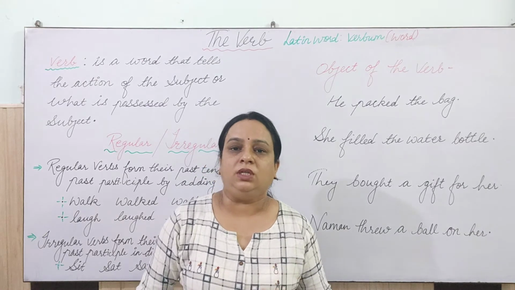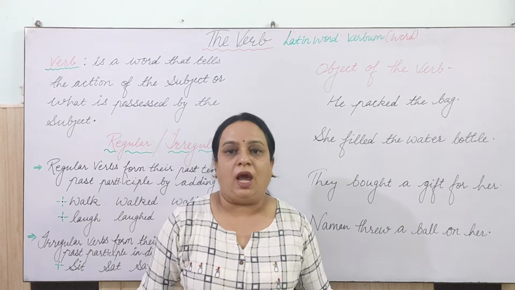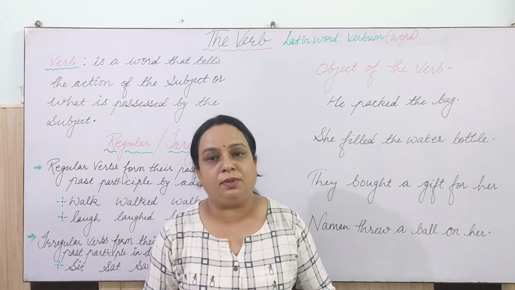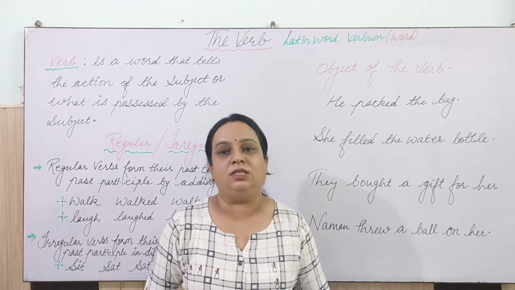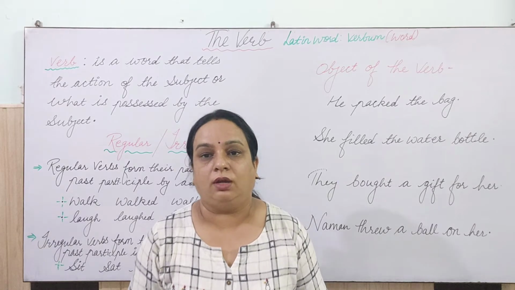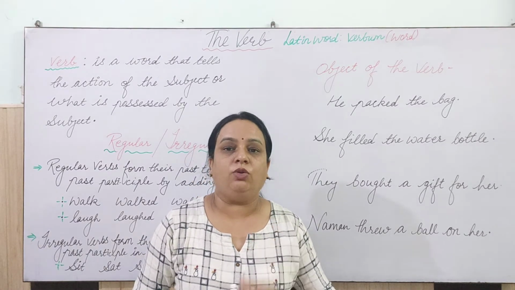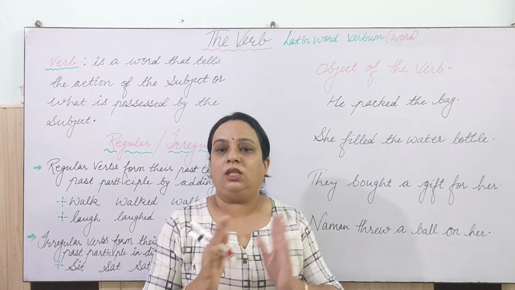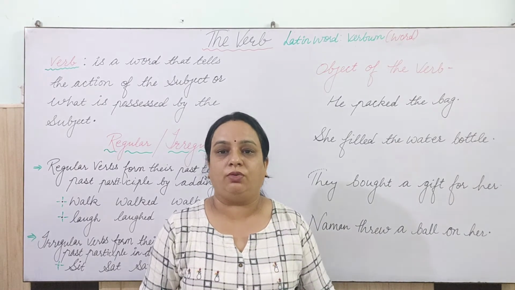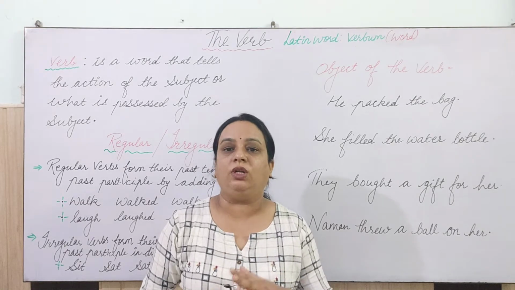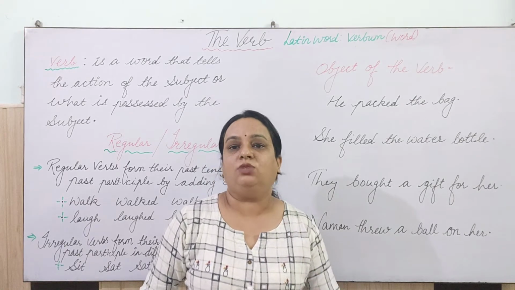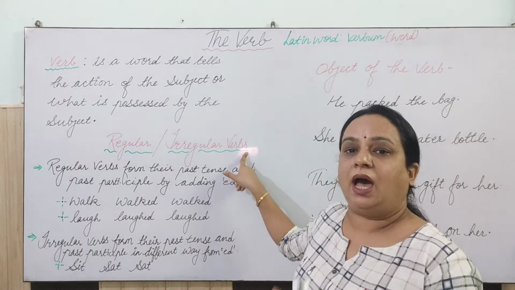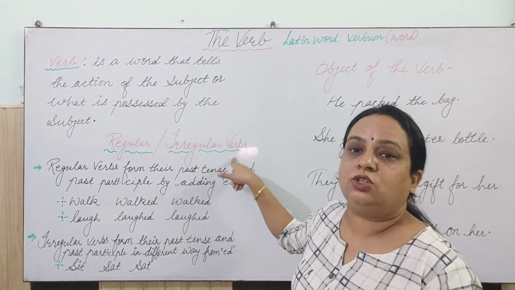Suppose drink is the verb given to you. The past tense of drink is drank, and the past participle, which means the third form of that verb, is drunk. So what you notice here is drink, drank, drunk, right? So all three forms of this verb are different, right? So that is what? An irregular verb, and it is also known as a strong verb.